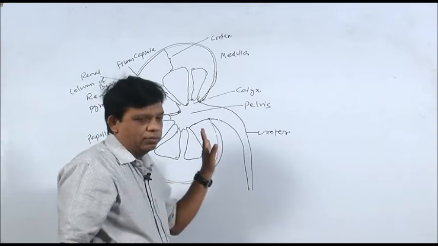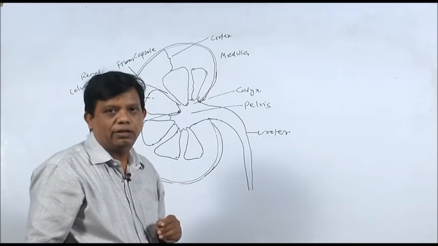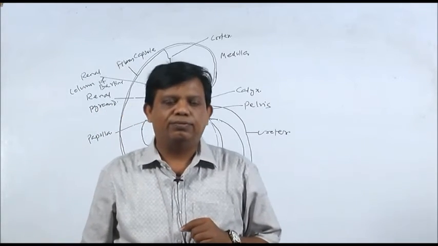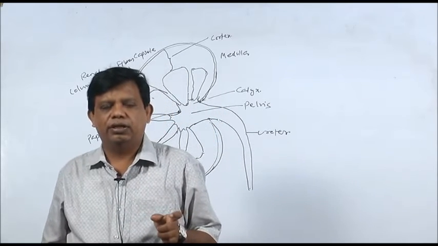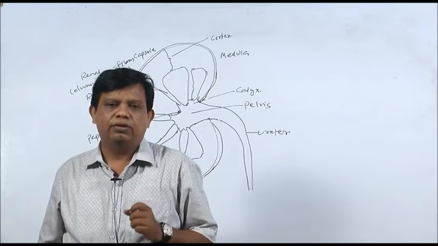When it comes to dimension of the kidney, each kidney is about 4 to 5 inches long. Its width is 2 to 3 inches and thickness is about 1 inch.